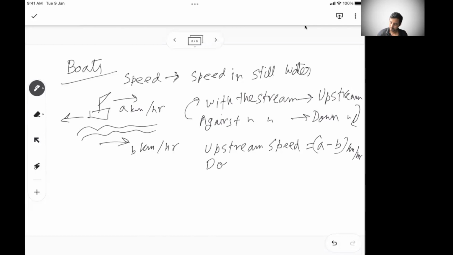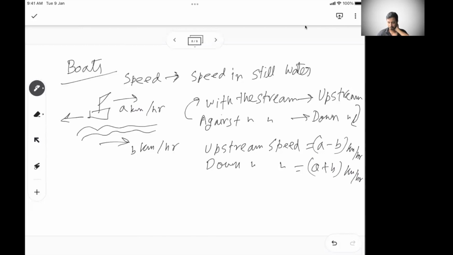Similarly, for downstream speed, it has to be a plus b km/h, because now when the boat is going downstream, or with the stream, it is basically going with the flow. That means the water current is actually helping the boat to move forward. So that's how it is.